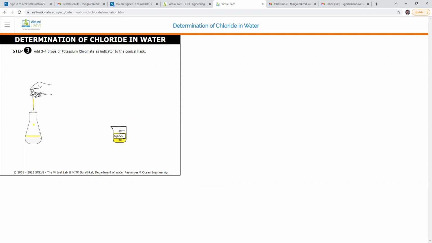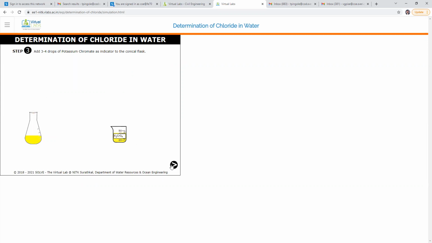We are adding the potassium chromate into this. See the color of the solution. It becomes yellowish. So here a quiz has arrived. The normality of sodium chloride solution is 0.014.